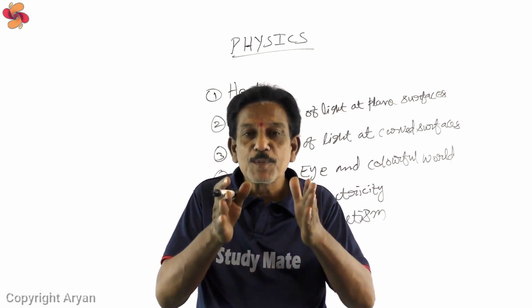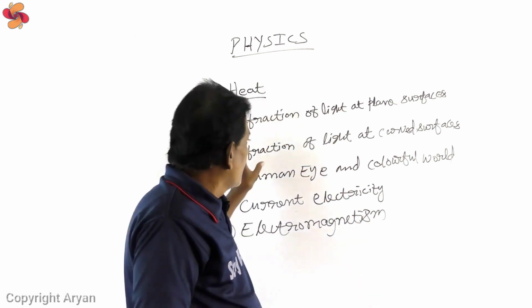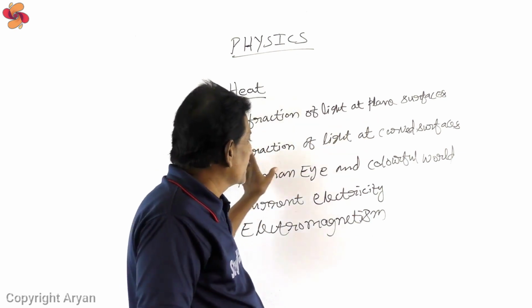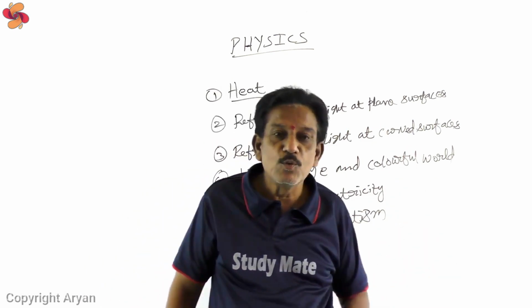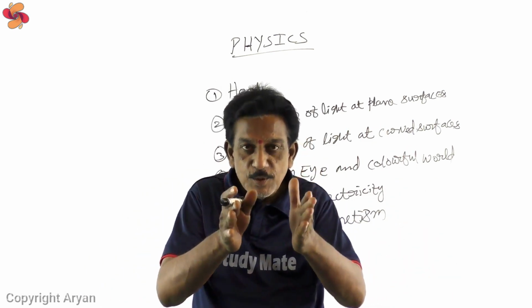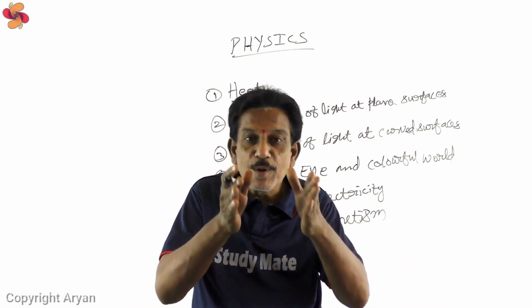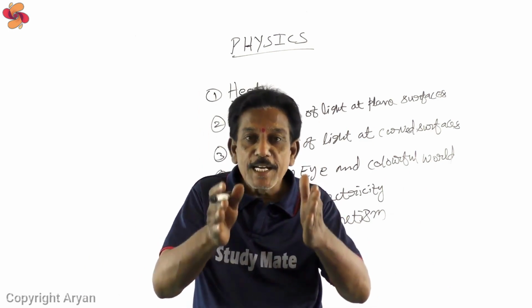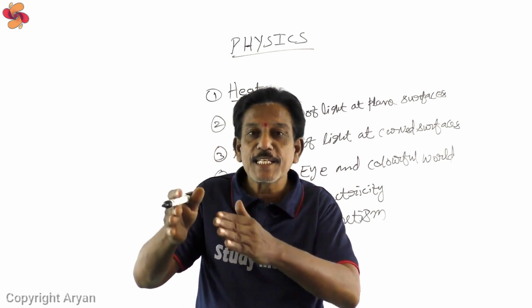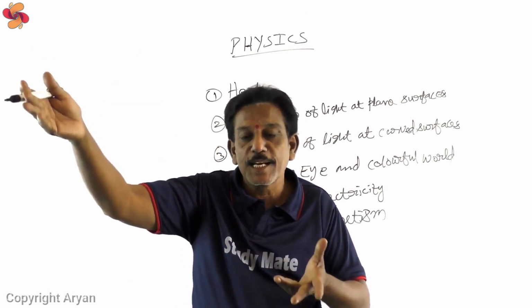Mainly the light chapters, that is refraction of light at plane surfaces, refraction of light at curved surfaces, and human eye and colorful world, are very, very important in the 10th class, because the light chapters in 10th class are the basis for your higher study, that is first year intermediate.